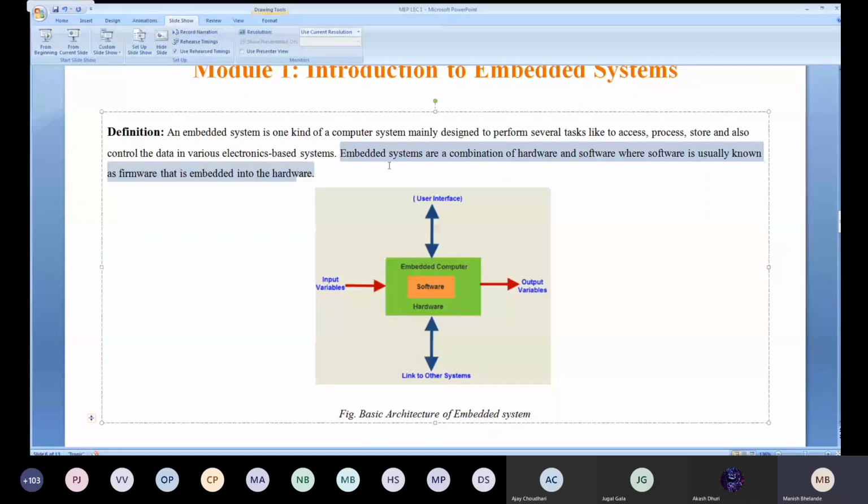Software is usually known as the firmware, which is embedded into your hardware. Is that clear? Just like I explained in the diagram, you have the hardware and software. With the help of the software, you are able to communicate with your hardware systems. What hardware has been attached to your system? So this is the introduction to embedded systems.